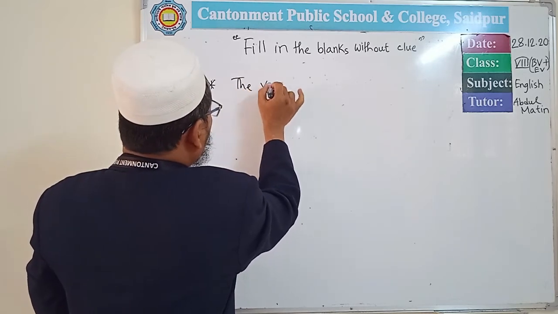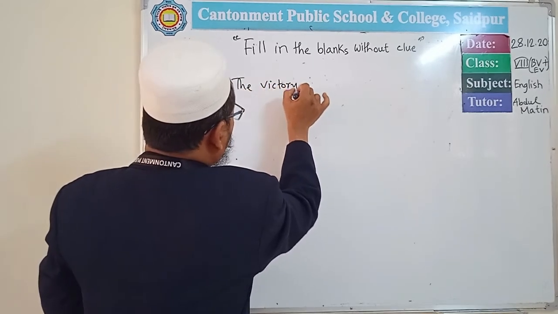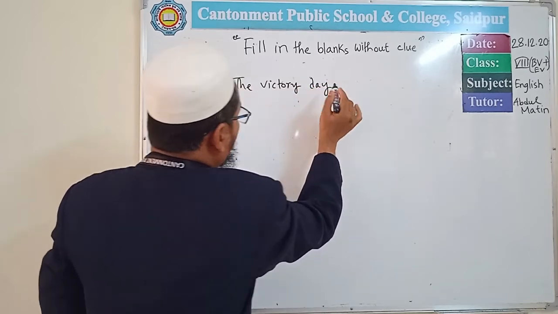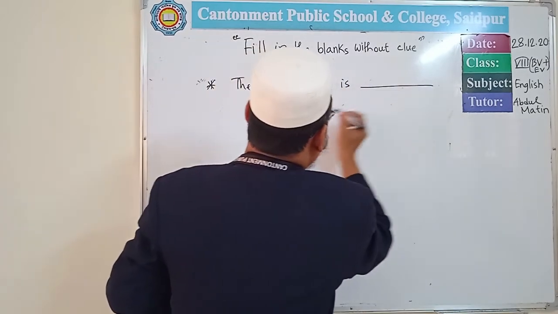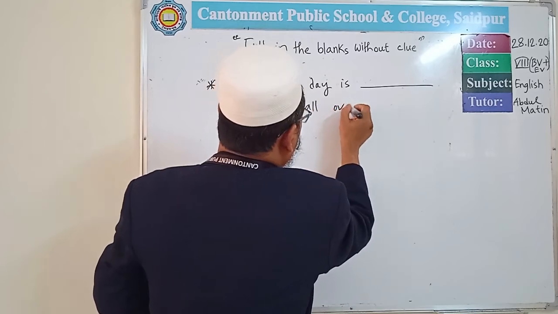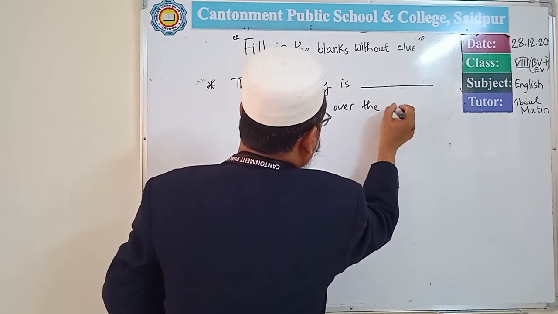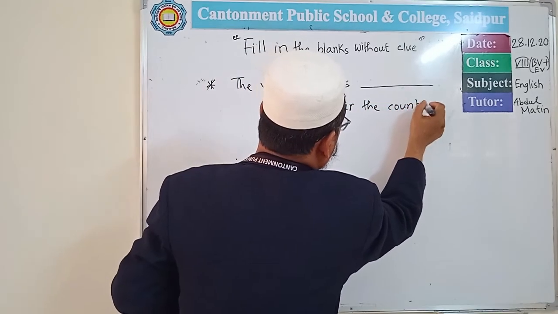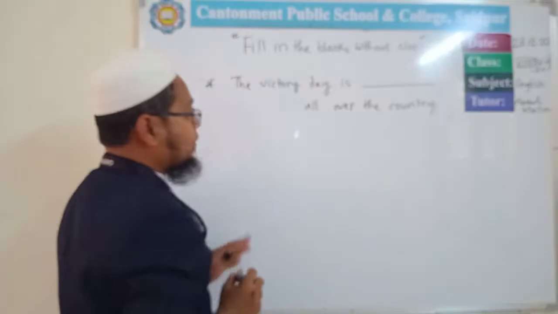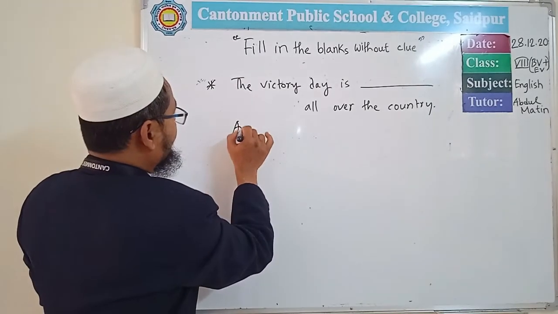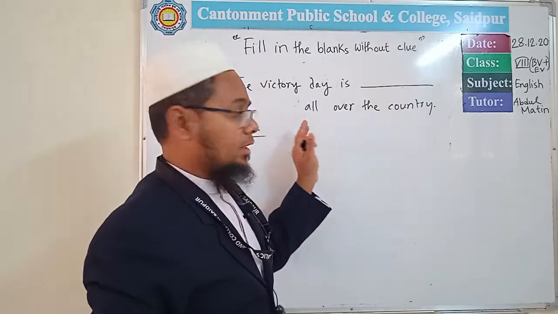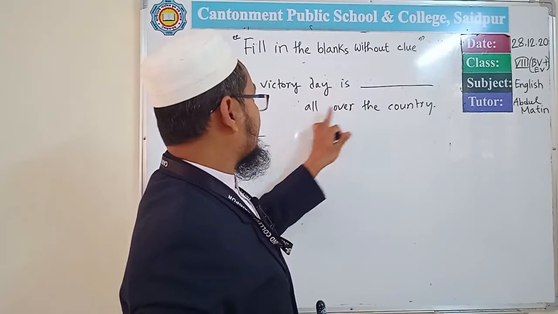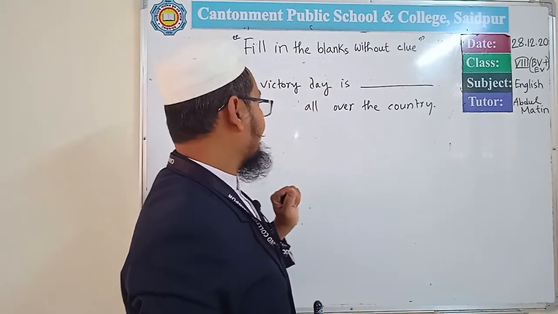The Victory Day is dash all over the country. What can be the blank here? First you will understand the sentence, what is mentioned here. The Victory Day is dash all over the country.